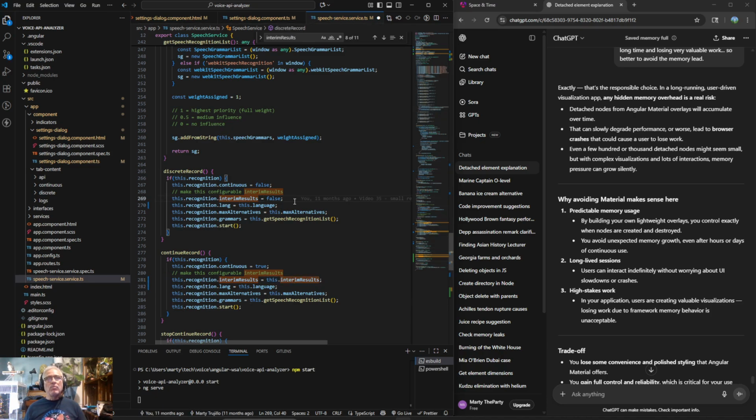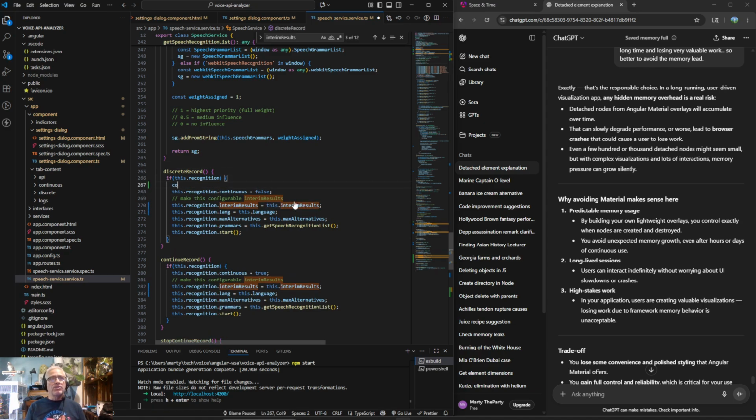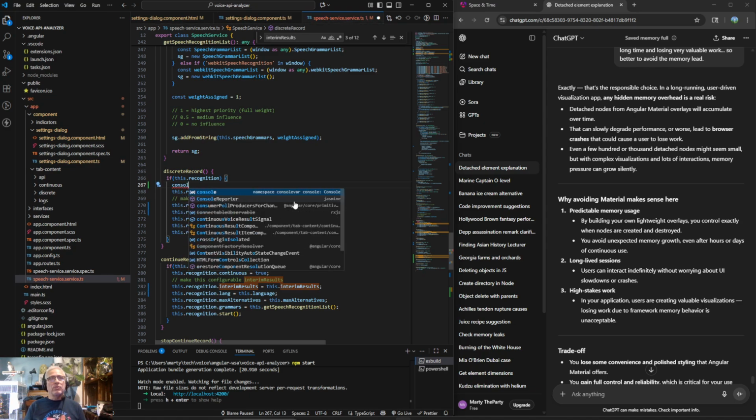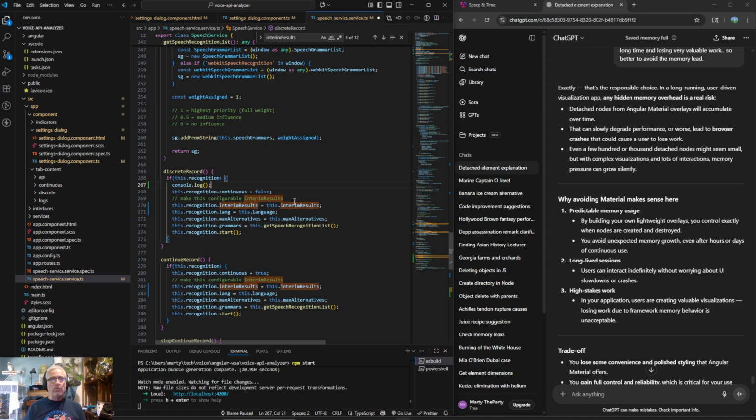Boom and boom. And then I'm just going to put a little bit of a console log here just to make sure it's actually doing what we want. Setting up discrete. God, I love computer programming.